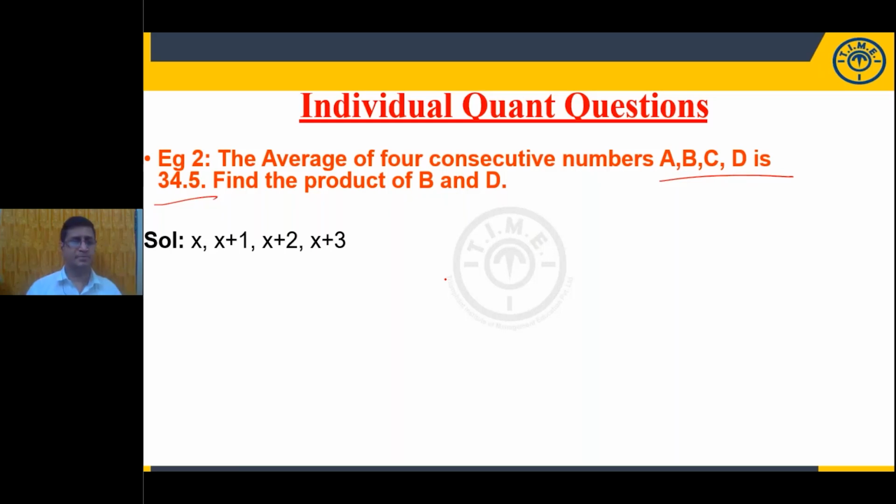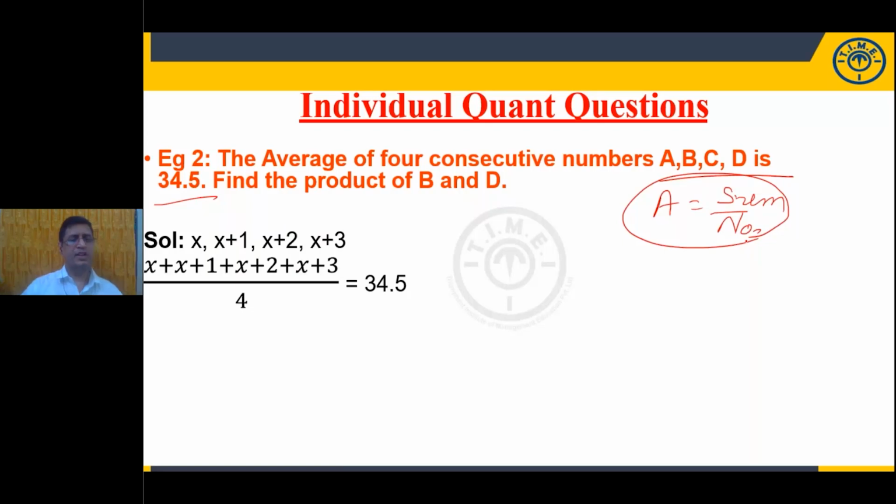You can add. Average means sum of the observations by number of observations. So x plus x plus 1, x plus 2, x plus 3, by 4 is equal to 34.5. Simplify, it will give x as 33. So x is equal to 33 means the first number is 33. The remaining numbers are 34, 35, 36.